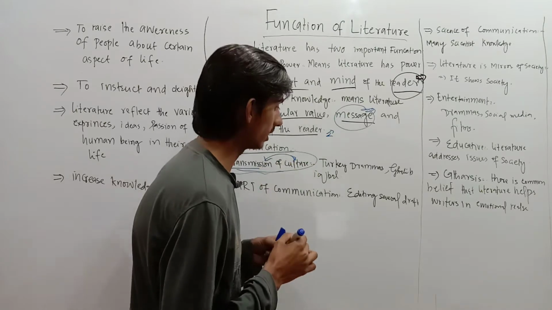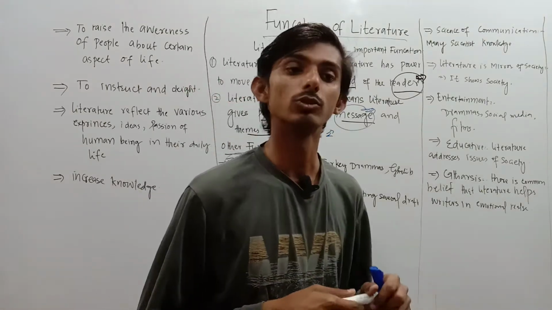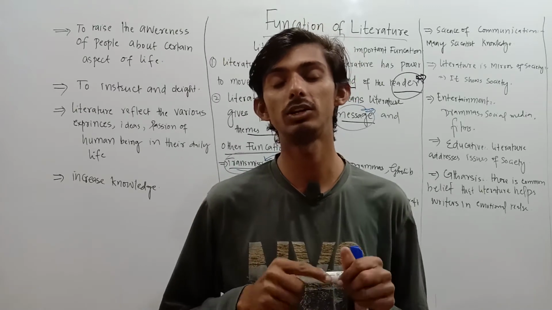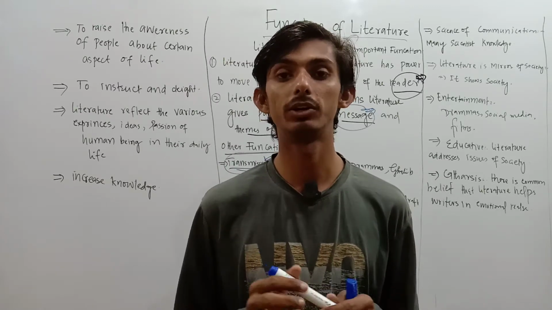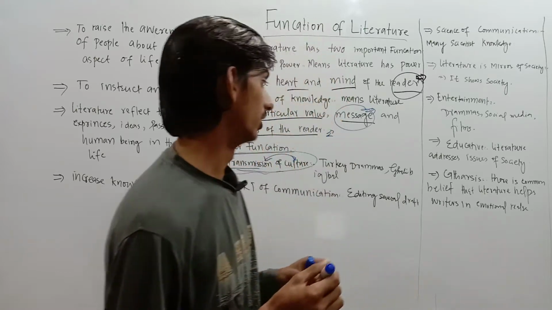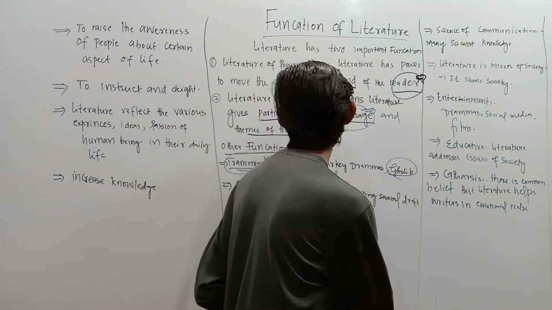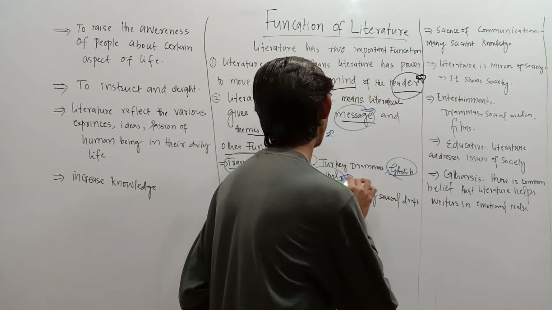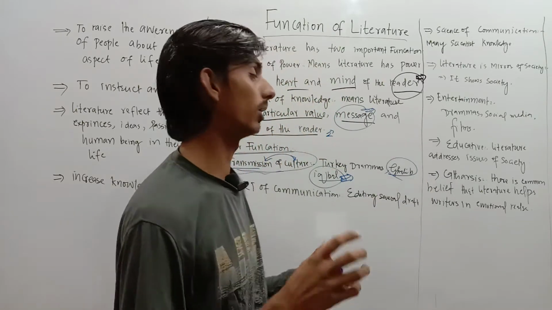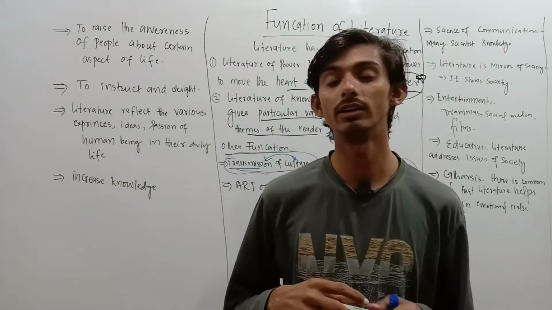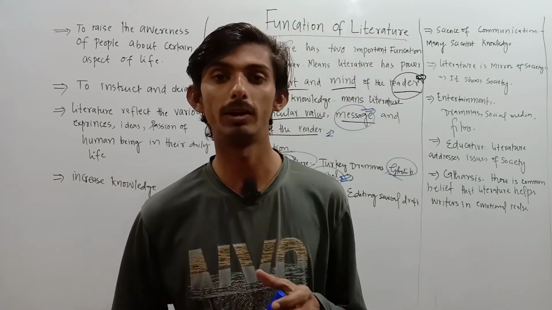When we see the culture of Turkey, we adopt the culture of that particular country. When we read Ghalib or Iqbal, it gives information about their culture and helps us understand their poetry.